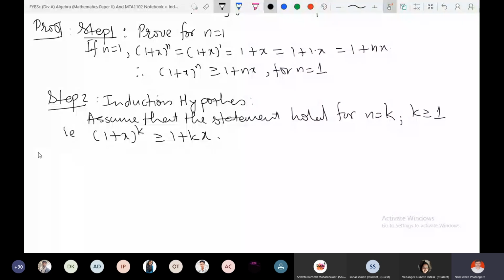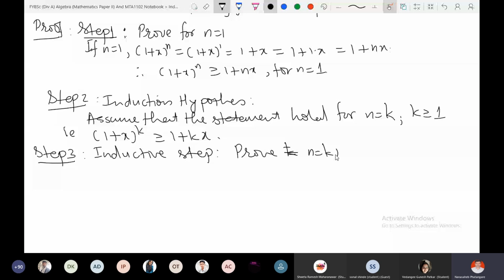So the inductive step. What is the inductive step? Prove for n equal to k plus 1 using the induction hypothesis, right?